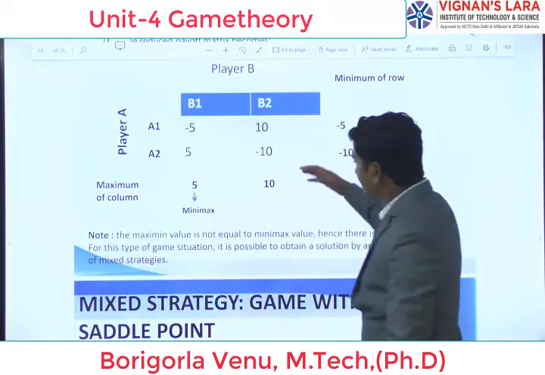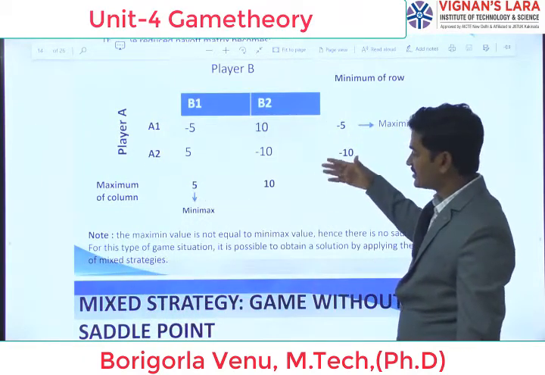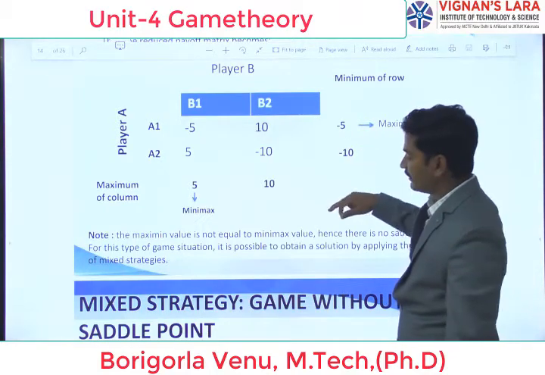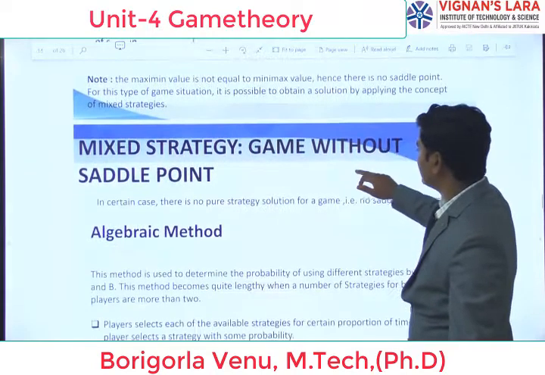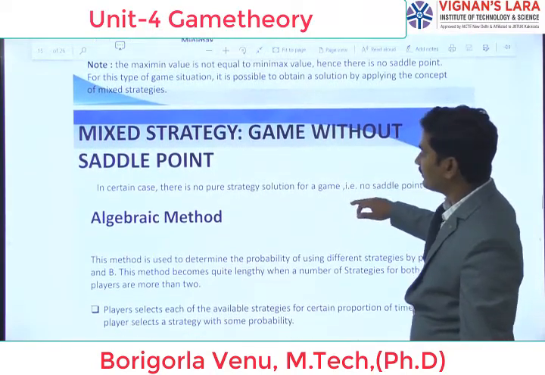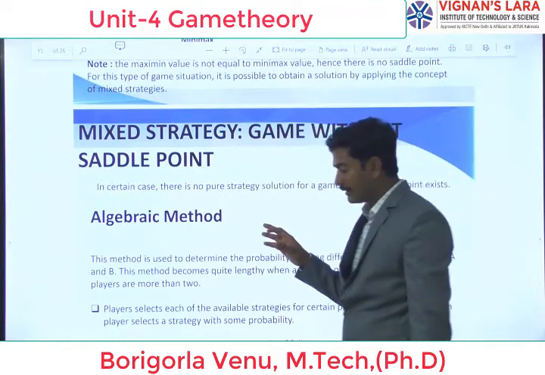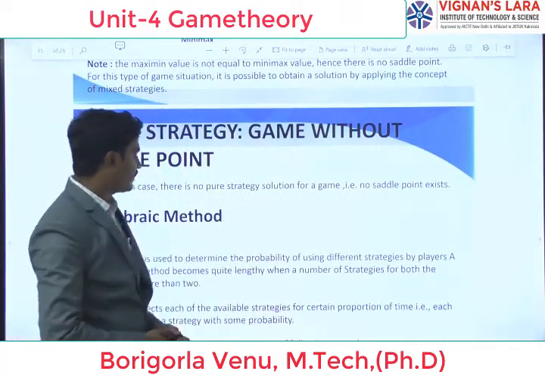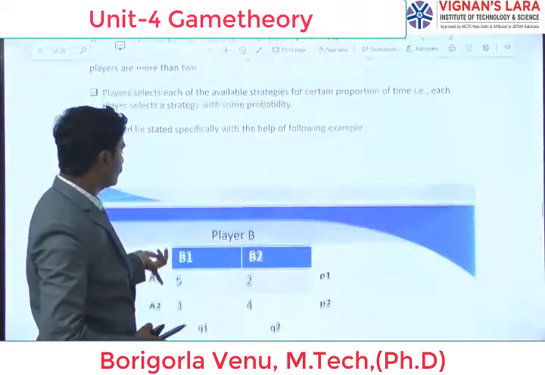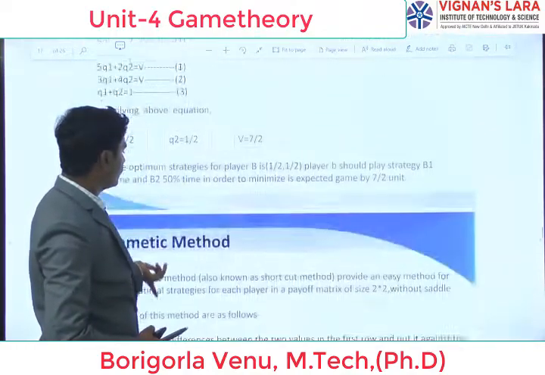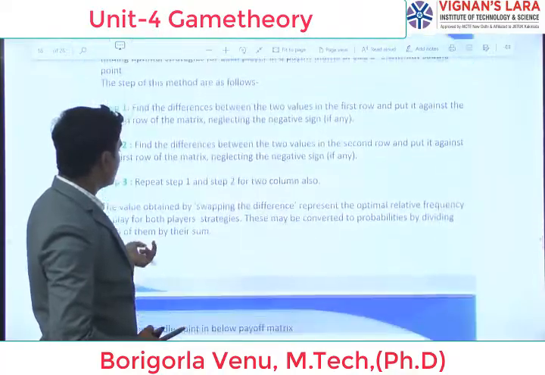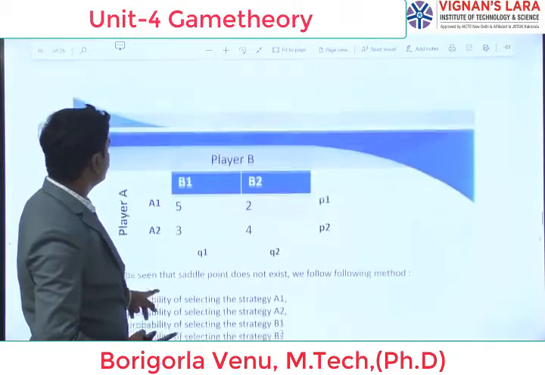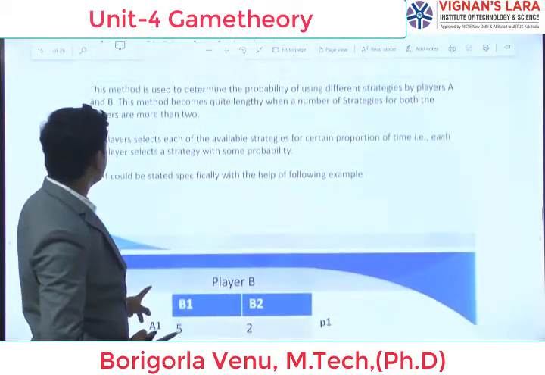Okay. Here at pure strategy there is no solution. That's why I am going to implement the mixed strategy to obtain the solution. Here the mixed strategy is for a game without a saddle point. This mixed strategy we calculate with the help of the algebraic method, matrix method, graphical method, or algebraic and arithmetic method. Many methods are there. Coming to the algebraic method, we have to write these values in equation form.